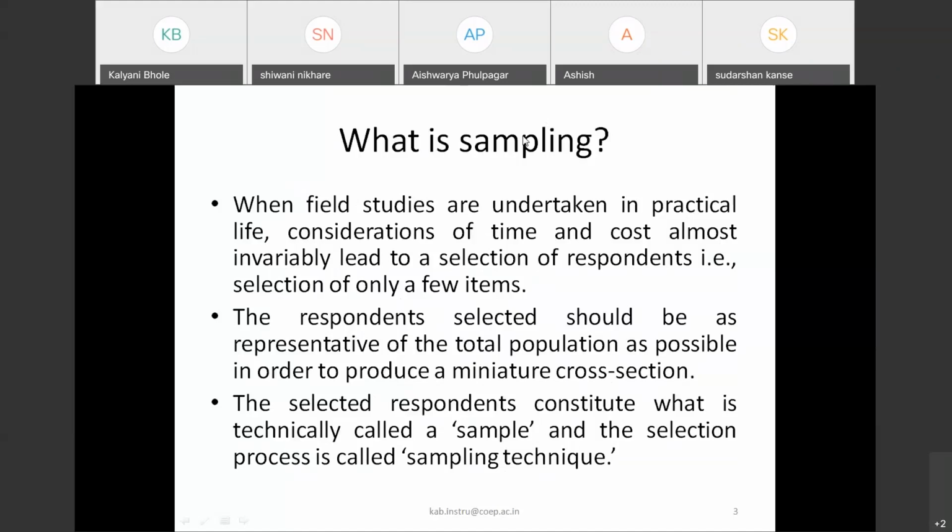Now how should you select the samples based on this population? Will you go by area wise or will you go by population wise? Because there is a difference.